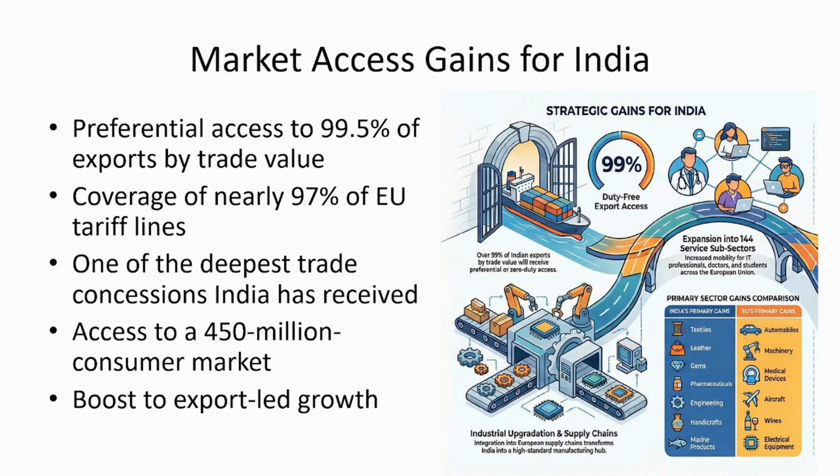So what are the market gains for India? Under this FTA, both the EU and India get free, liberal access for more than 95% of their goods and services. In terms of trade value, 99.5% of our exports will get preferential access. That means whatever tariff is applicable to other countries, we will pay less. Our tariff will be lower than other countries'. This pact covers almost 97% of tariff lines, which means 97% of products are covered under these tariffs.